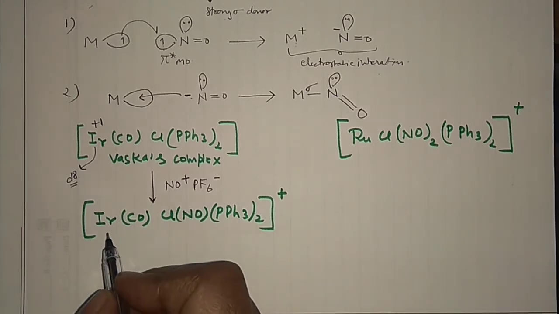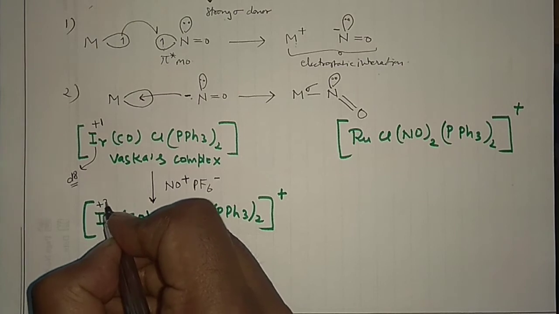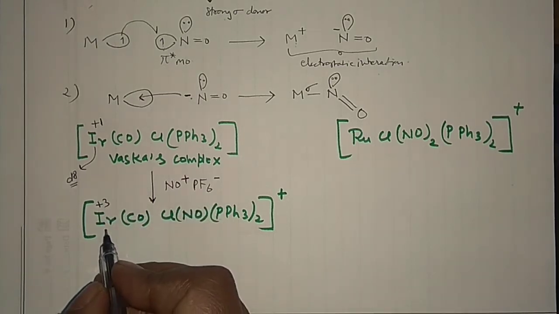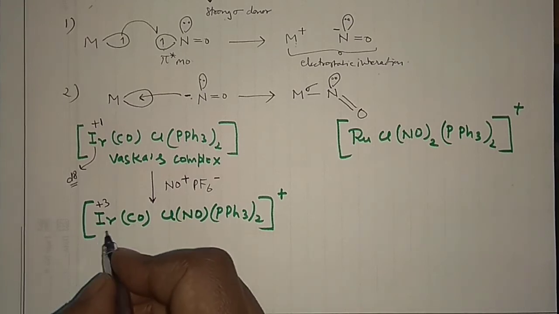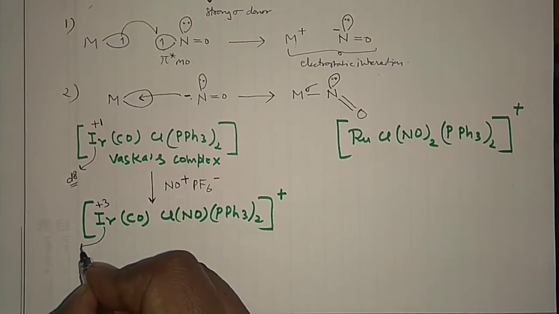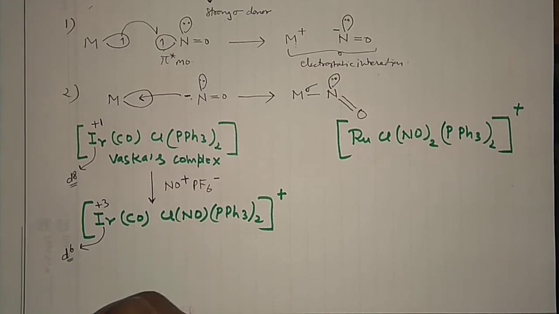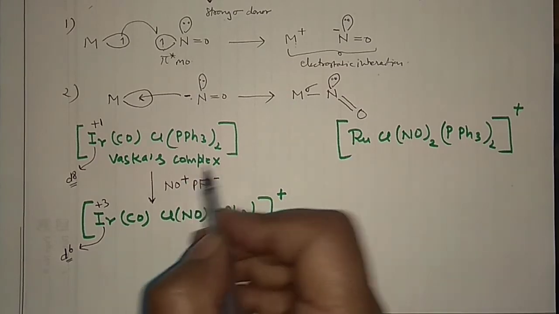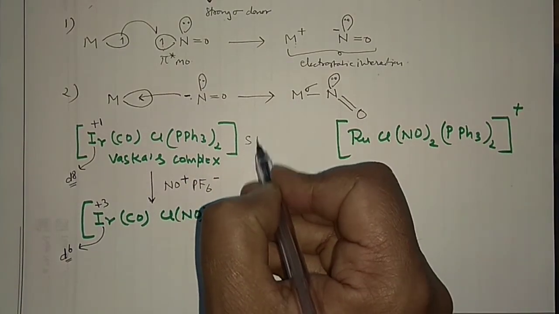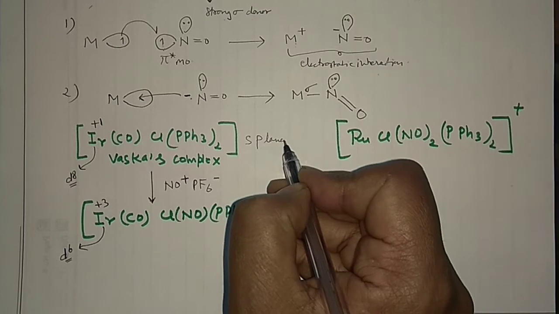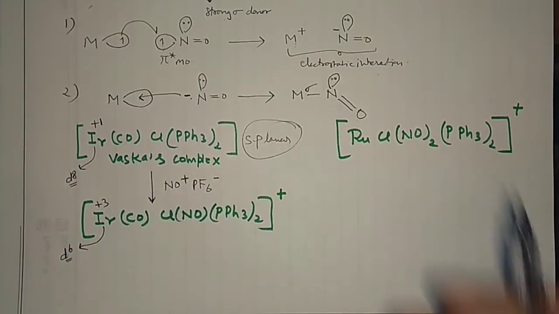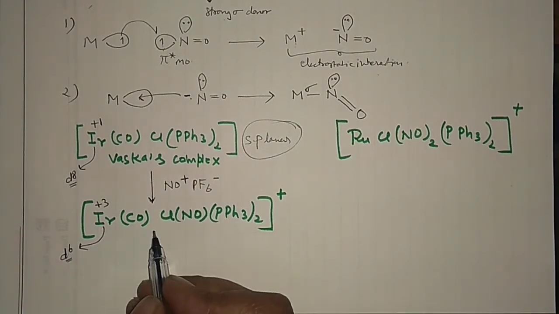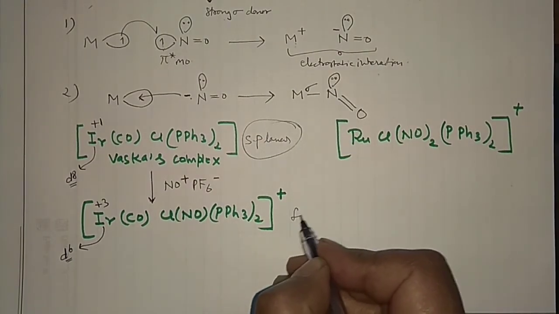Now if you see here, iridium is in +3 oxidation state. You can count the electrons. I'm not going to explain these basic things again and again. And in that case, it is your d6 system. These two things you should remember. And the important thing is what? This Vaska's complex, you know, is square planar. 1 2 3 4, coordination number 4 is there. In that case coordination number is 5, so this complex is square pyramidal.